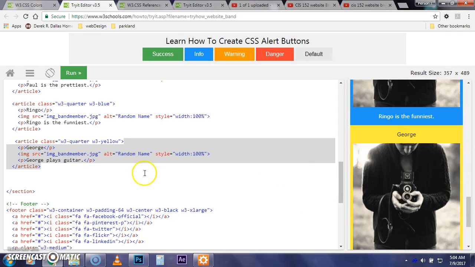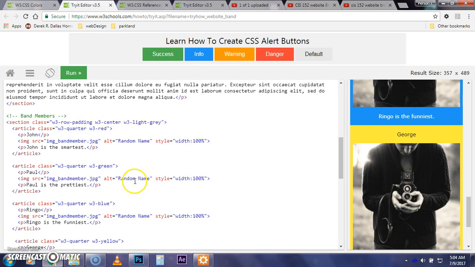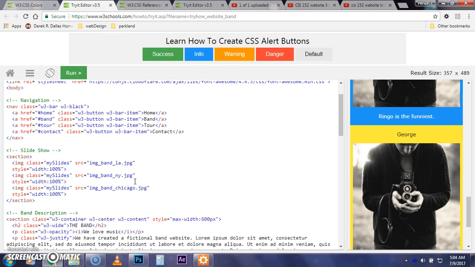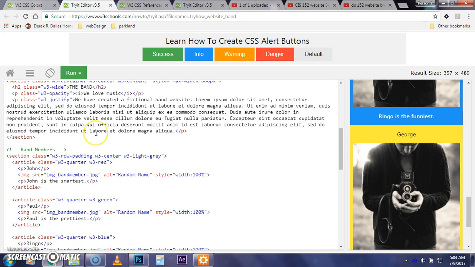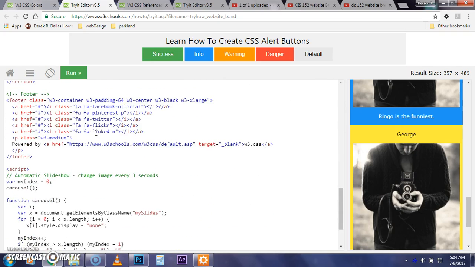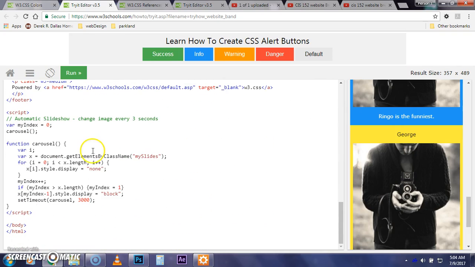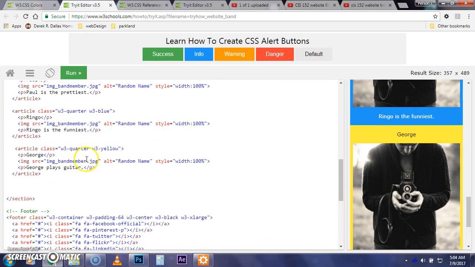All right, let's find out why that is happening. There's no special things happening up here, so let's go down and look at the code here.